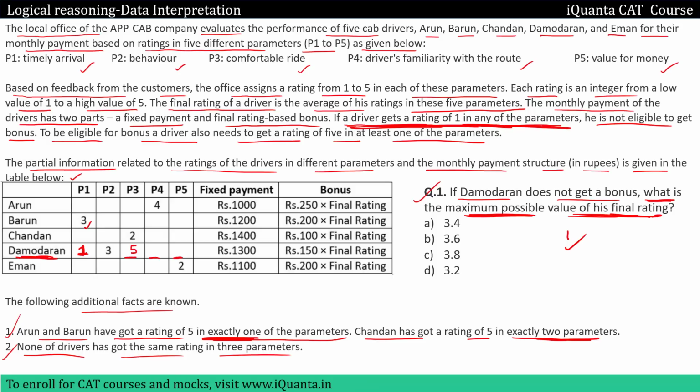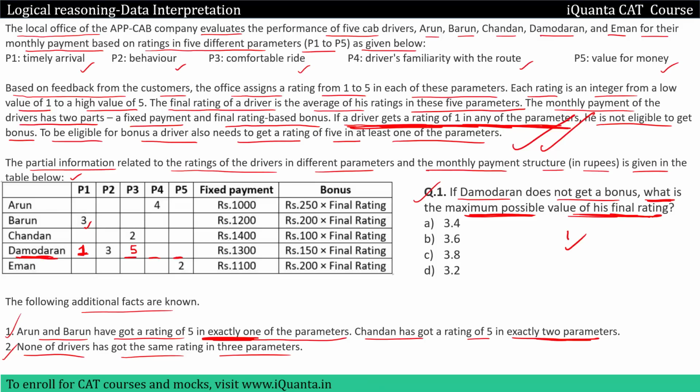Okay. Now does that violate the conditions given in the question? No, because Damodaran still has a rating of 1, and if any driver has rating of 1 in any of the parameters, he is not eligible for the bonus. So even if we give Damodaran a rating of 5 in any of the parameters, he is still not eligible for a bonus because he has rating 1 in any one of the parameters. Then let us check what is the maximum rating that can be given in P4 and P5.